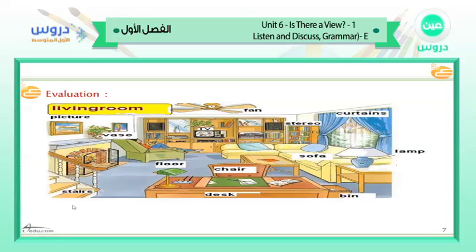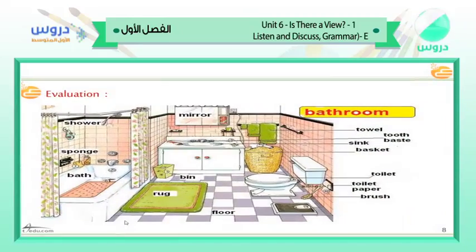Here we have stairs, pictures, floor, chair, and fan, and we have a sofa here, and we have a lamp here. All of these items are about the living room. Anyhow, gentlemen, let's move to the other slide and see also about the bathroom.